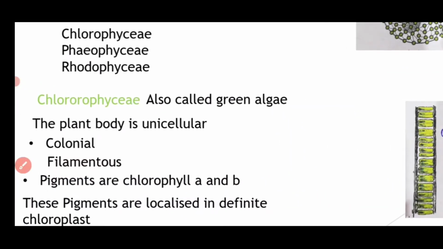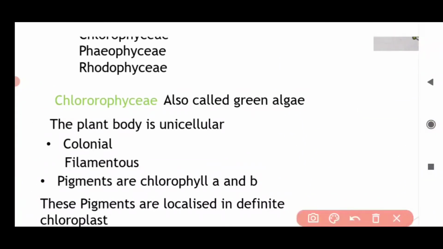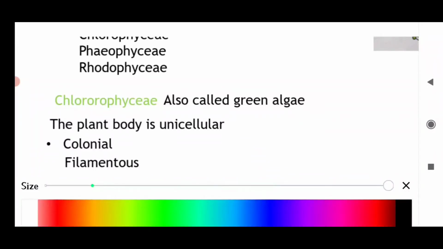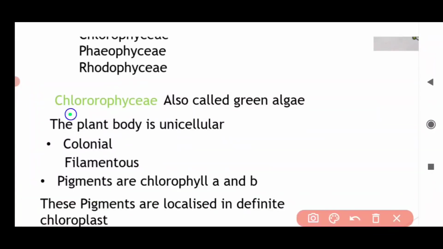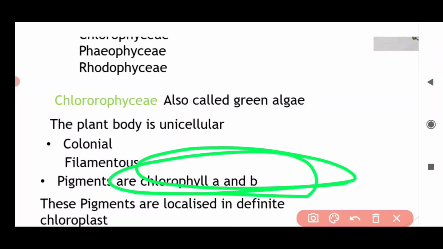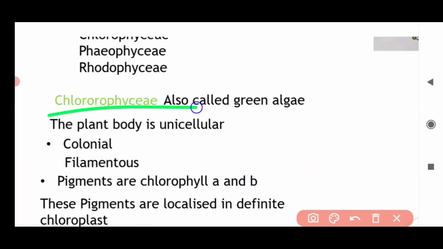Okay. Now what are the pigments present in algae? Remember, the pigments in this chapter are very important. Pigments and stored food, and many questions are framed in this for your board exams and for your competitive examinations. So in green algae, chlorophyll A and chlorophyll B are there. These are very similar to your pigments present in higher plants. So chlorophyll A and B are very important pigments.